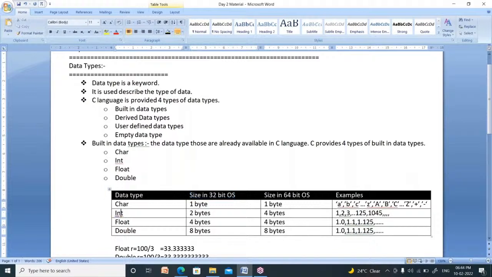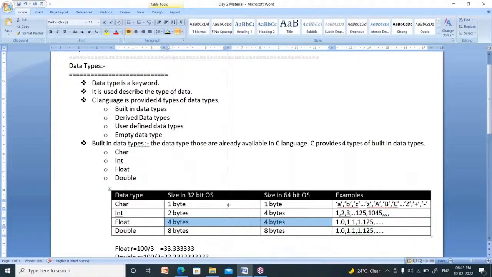The size of character in a 32-bit operating system is 1 byte. In a 64-bit operating system also 1 byte. The size of integer in a 32-bit operating system is 2 bytes, whereas in a 64-bit operating system it is 4 bytes. The sizes of float and double are the same in the 32-bit operating system as well as the 64-bit operating system.